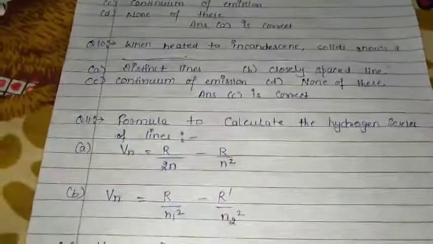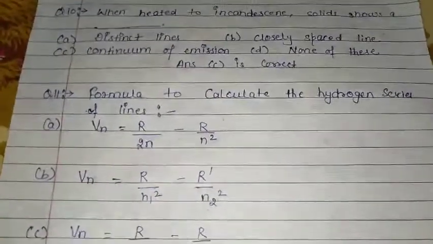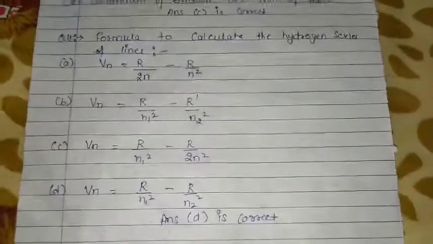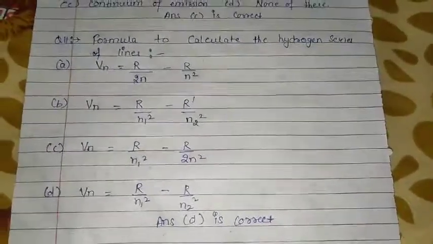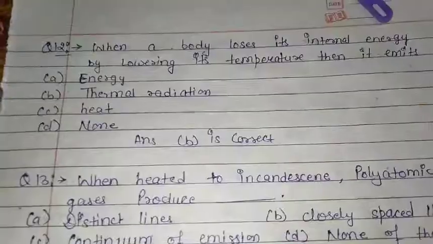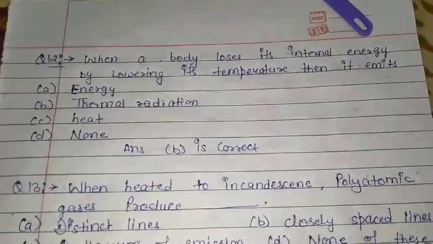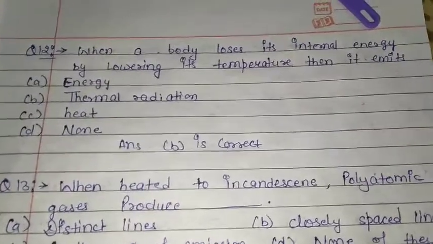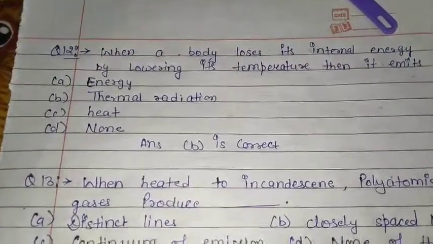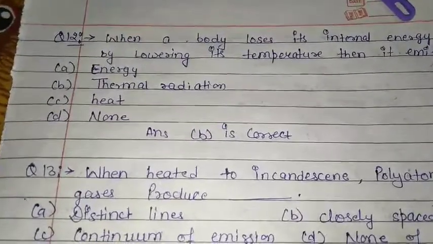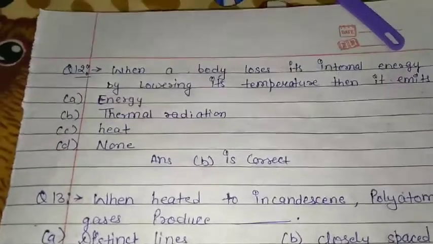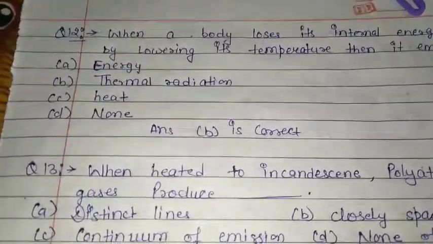Okay, question number 11 is, formula to calculate the hydrogen series of lines is. From these formulas option D is the correct answer. Okay guys, moving to next question. When a body loses its internal energy by lowering its temperature, then it emits A energy, B thermal radiation, C heat, D none. Here option B is the correct answer, that is thermal radiation.